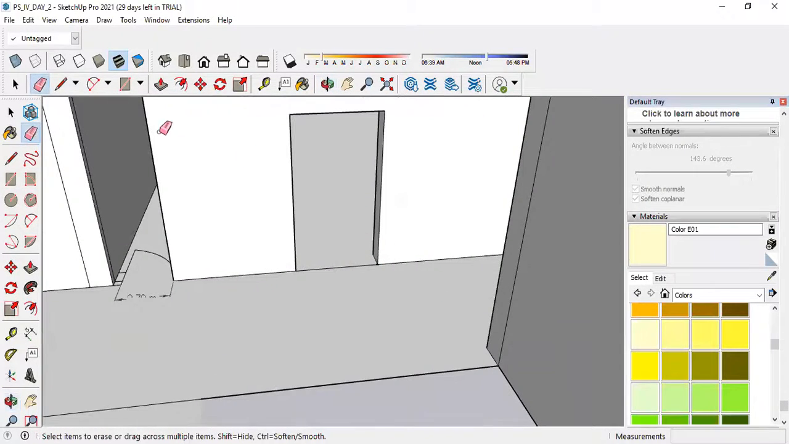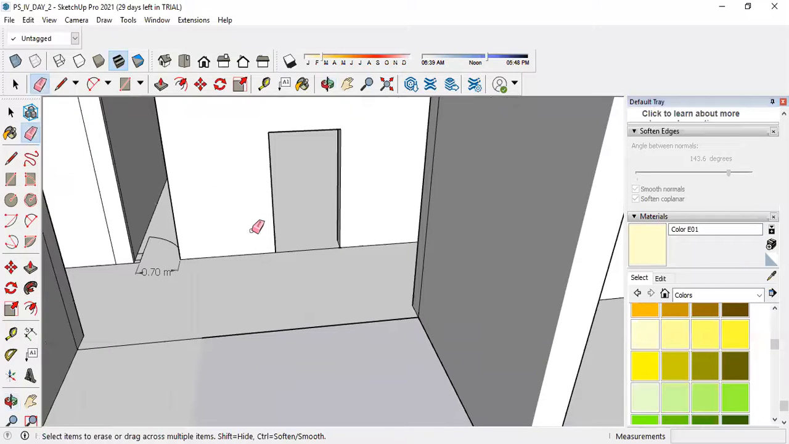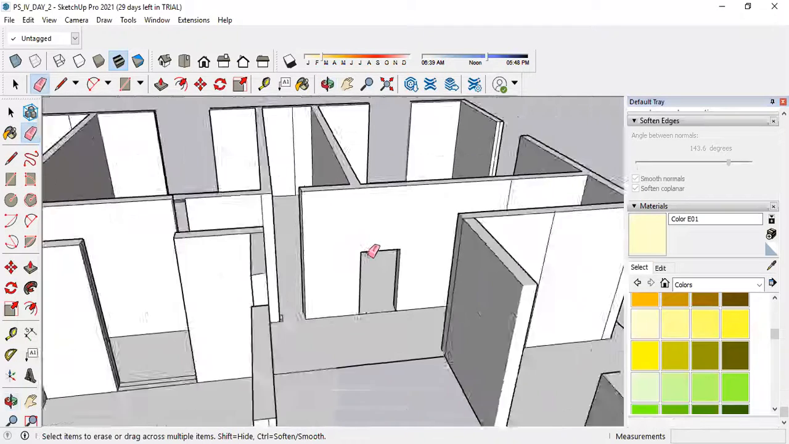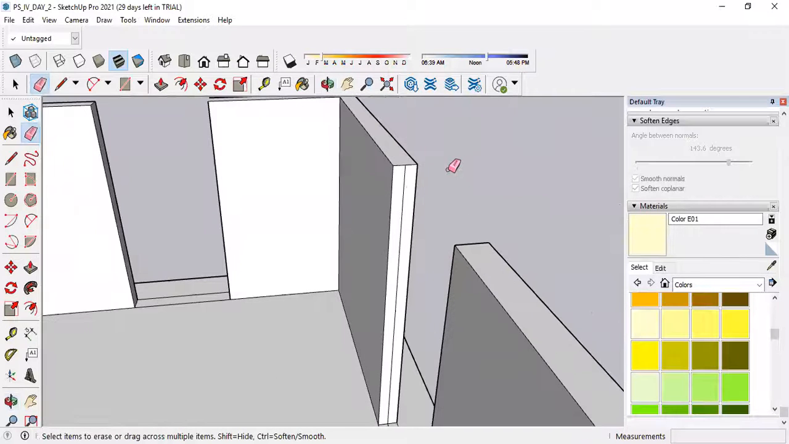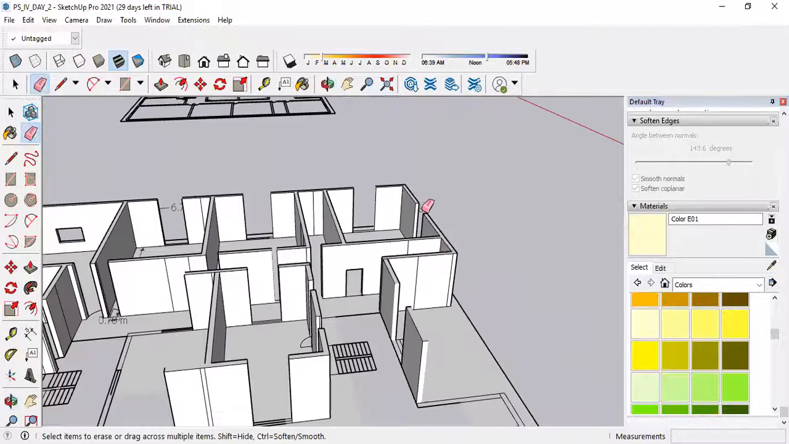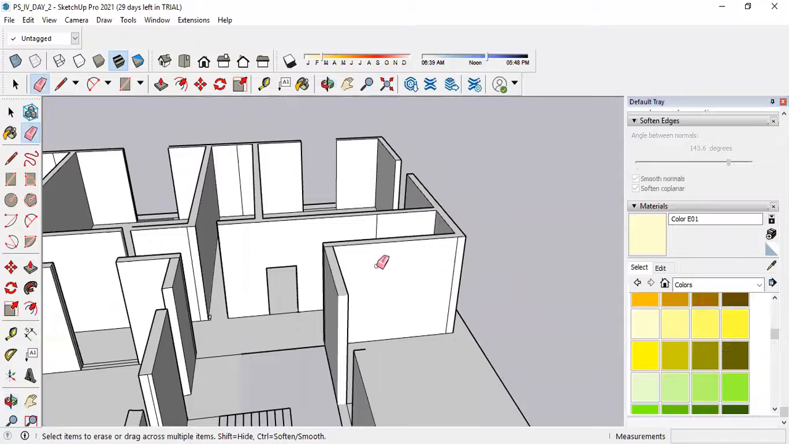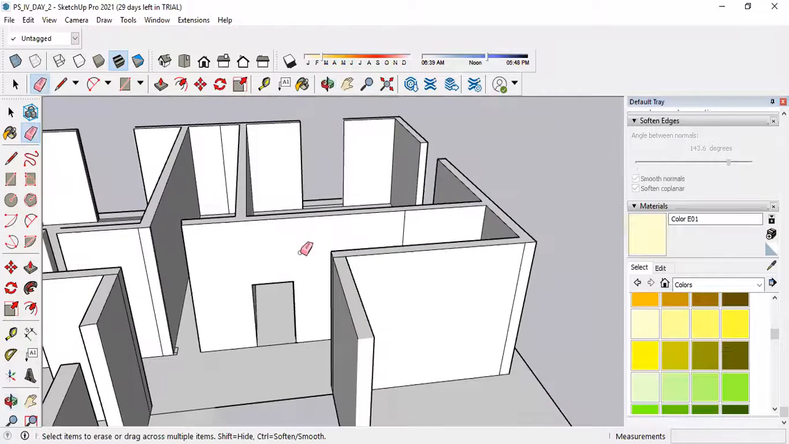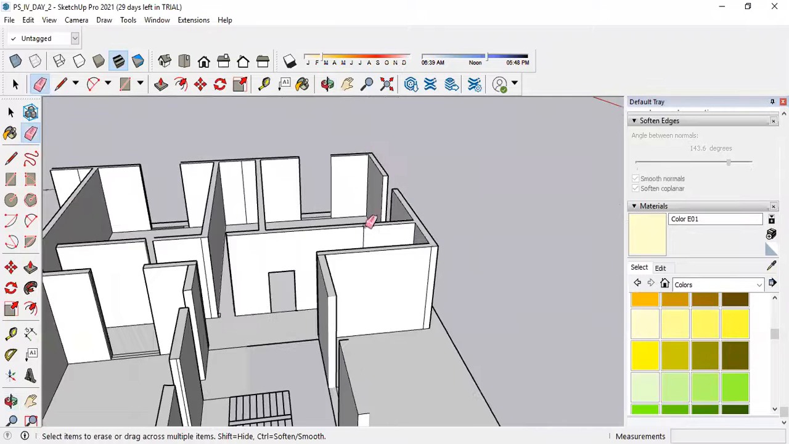Now, one more thing is there, but I will teach you that in the next session. Tomorrow we will cover the landscaping part, and then how to install the different objects in your drawing.